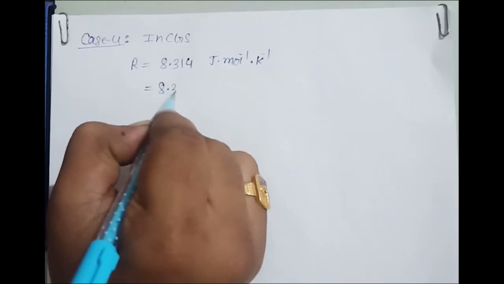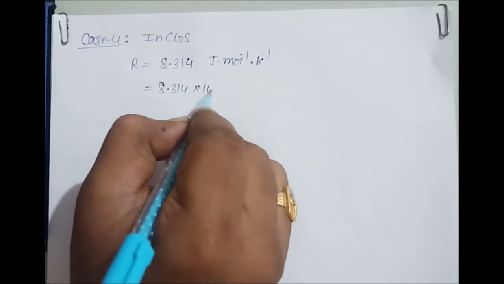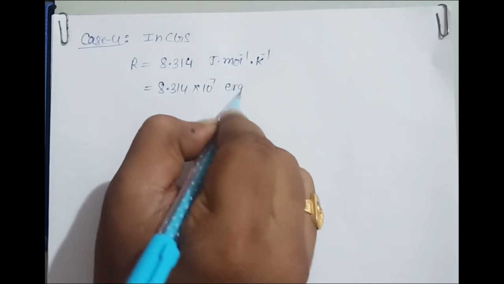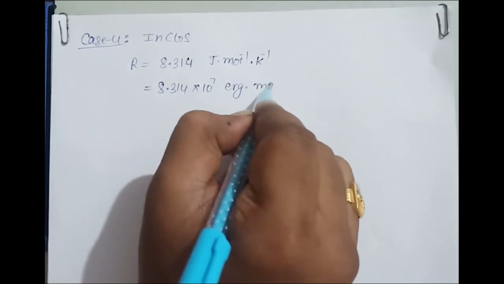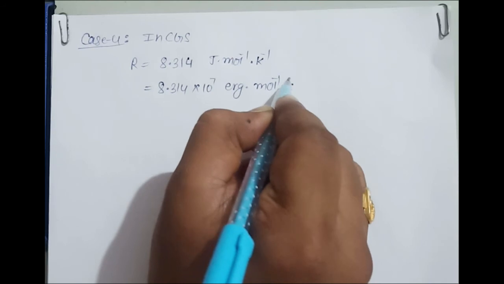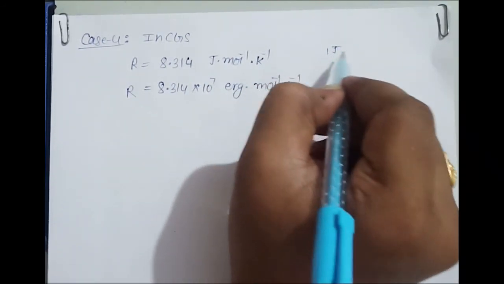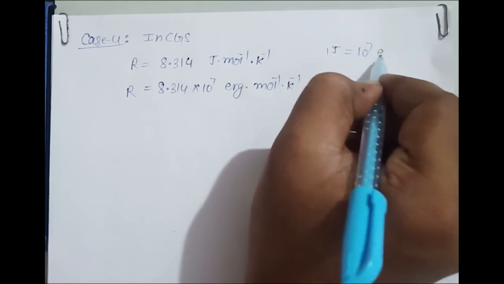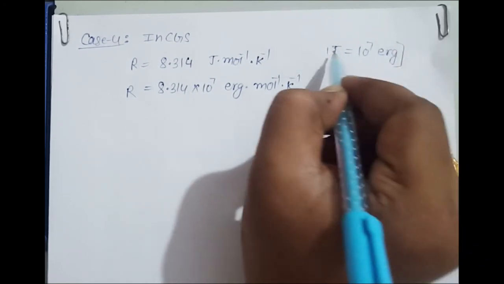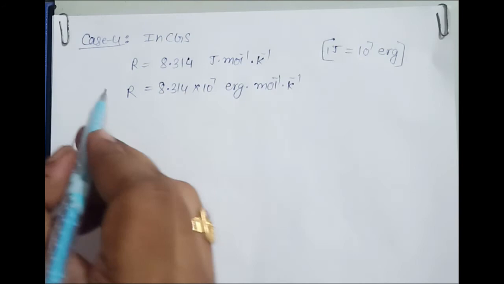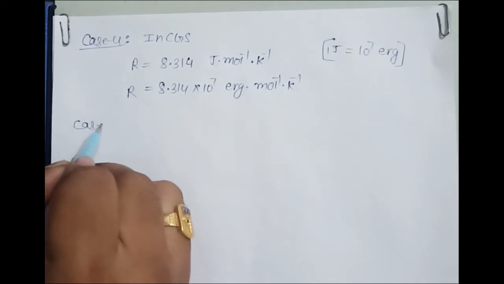So you can put 8.314 into 10 power 7 erg per mole per Kelvin. That is the R value, because 1 joule is equal to 10 power 7 erg. But this is very rarely useful. And case 5.